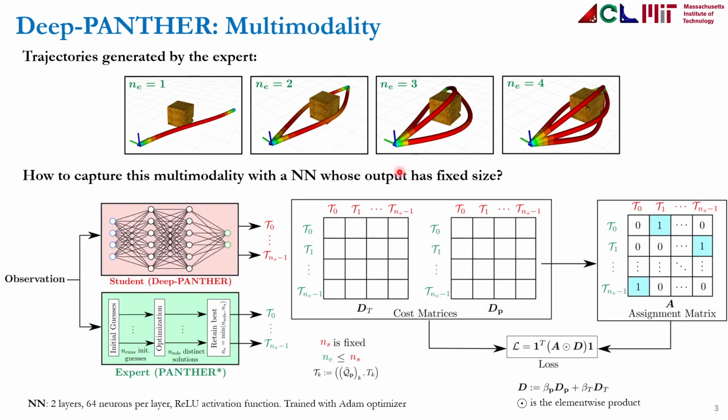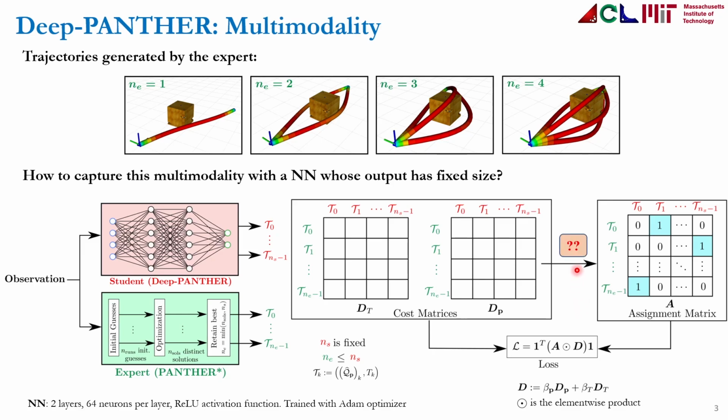The way we propose to do this is as follows. We take the observation, we pass it through the student, which is this neural network, to obtain the student trajectories, and then we pass it through the expert to obtain the expert trajectories. With these trajectories, we compute the cost matrices, both in time space and in position space, and then we obtain this assignment matrix that assigns the student trajectories with the expert trajectories. This assignment matrix is then used in the loss to penalize the distance between the assigned expert and student trajectories.